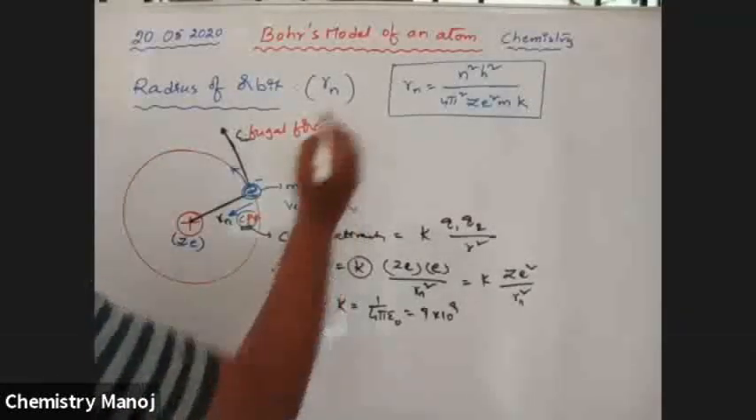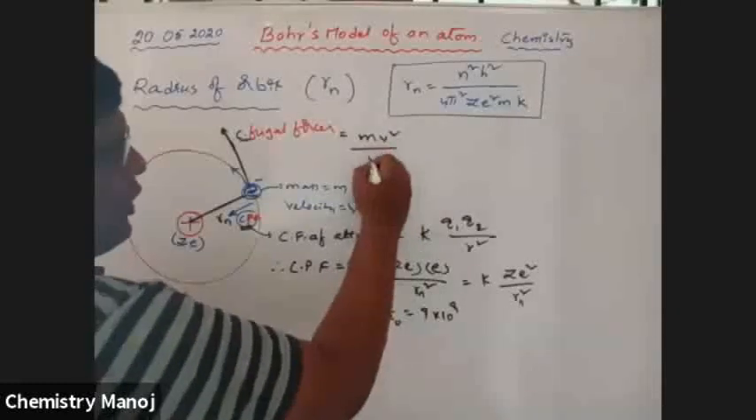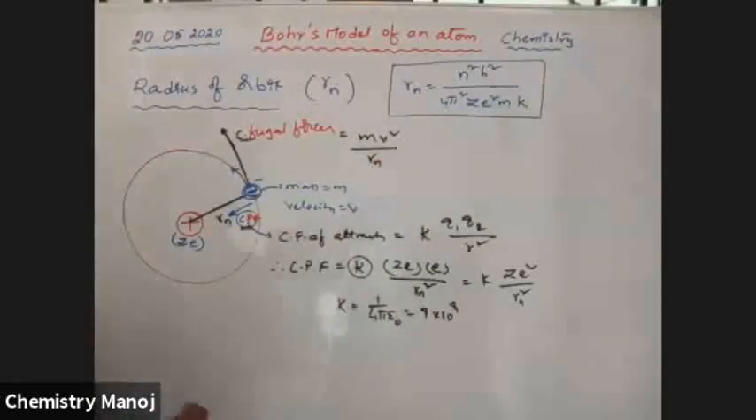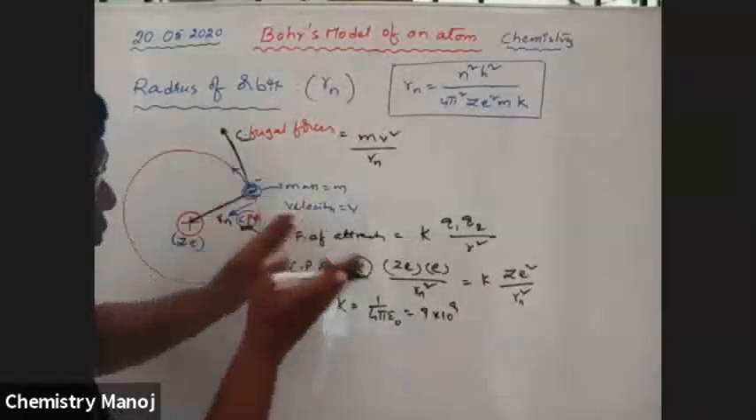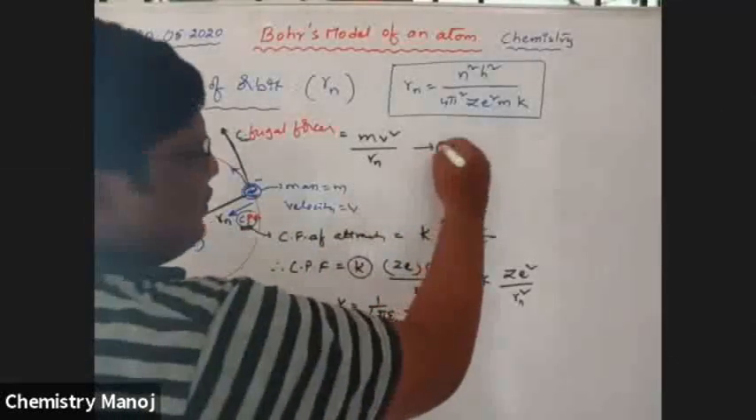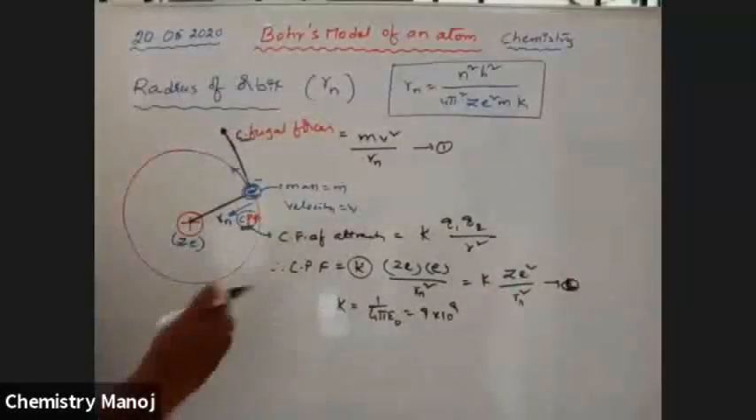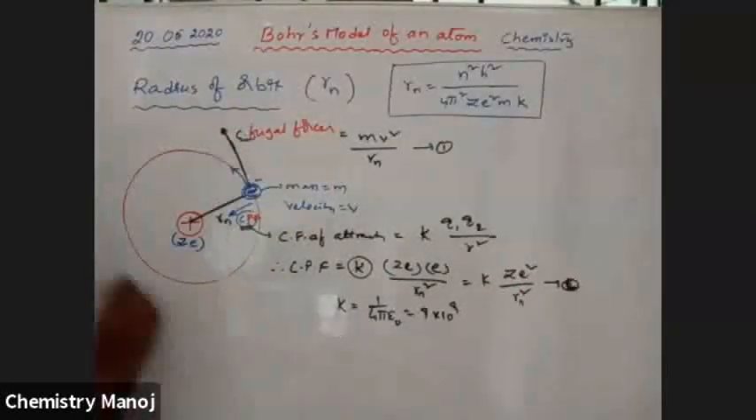Now the centrifugal force is equal to mv square by r. I am not going to derive this one. It is mv square by r n. So now these two should be balanced. This is the first equation and this is the second one, so equalize these two.